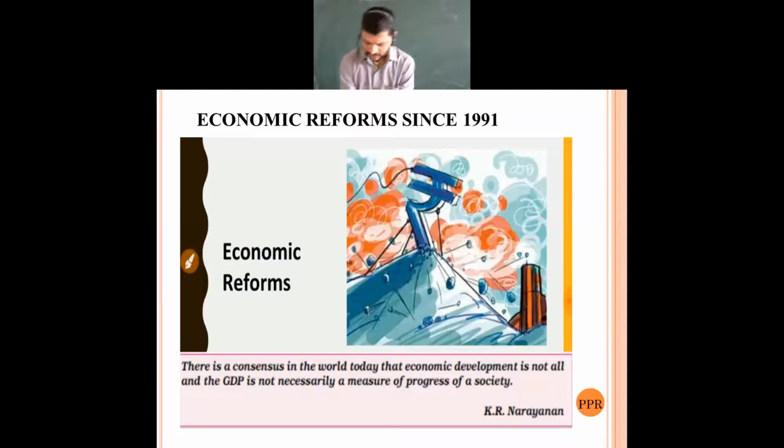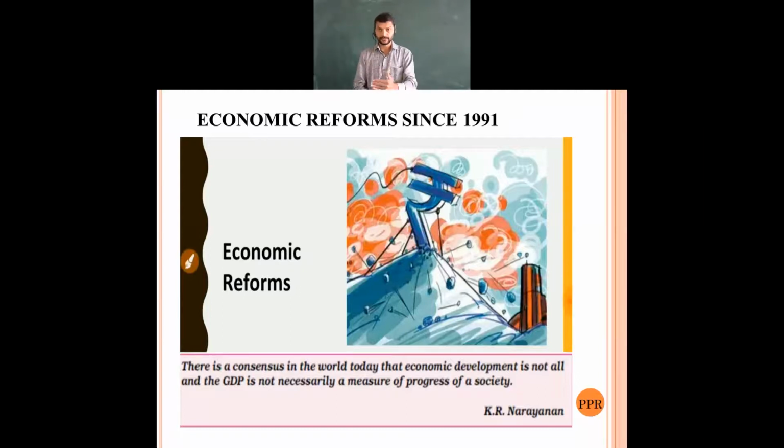In the previous sessions, we completed 2 chapters. In them, we saw the Indian economy on the eve of independence, before and after independence, till the year 1990.